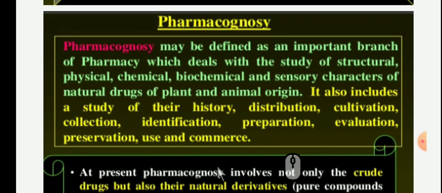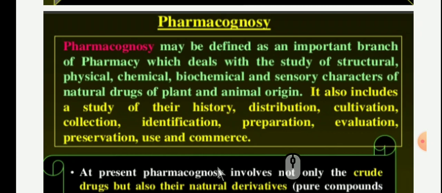Physical, we have to identify the physical nature of plants and their chemical nature. For example, any plants have their alkaloidal category, any plants have their glycosidic category, or it may be carbohydrate, or it may contain tannins, flavonoids, resins. So we know what the plant contains, the category of the chemical nature of that plant.